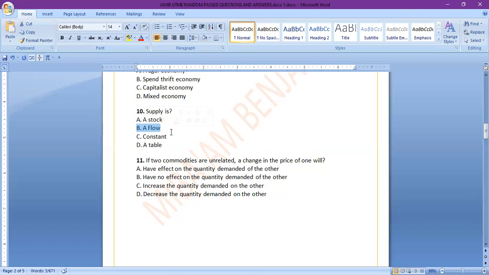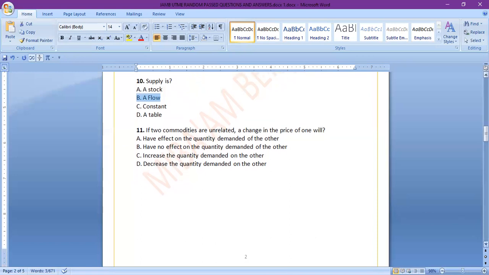It keeps changing. So supply keeps changing with time. It's not a stock. When you're talking about a stock, you're talking of a point in time, and supply is usually not considered as a point, as a stock, but rather as a flow variable, just as demand too, and other economic variables.